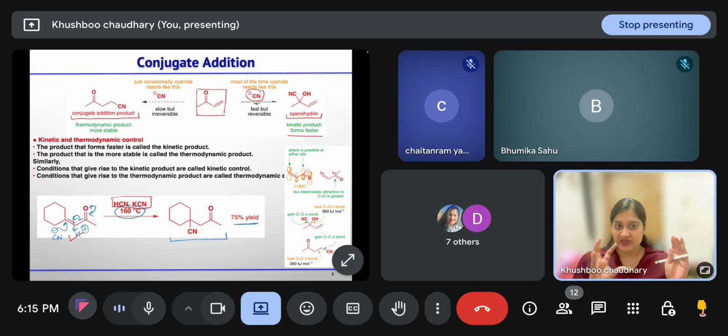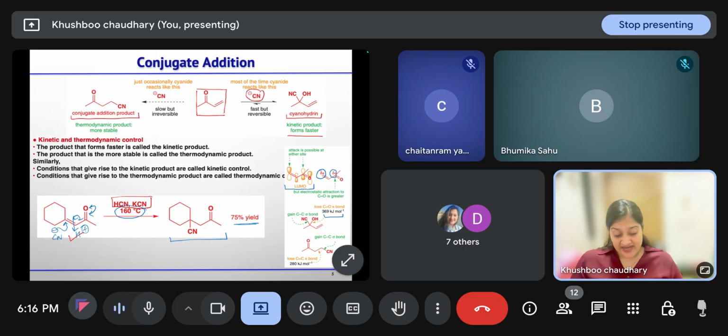Now, what is the difference between the 1,2 addition and 1,4 addition product? Let us consider that this is your LUMO, and we have a partial positive charge at the beta position and a partial positive charge at the carbonyl center. So, two electrophilic centers are there in the molecule. In 1,2 addition, we are breaking one pi bond and forming two sigma bonds. The pi bond that is lost is the carbon oxygen pi bond, which has higher energy than the two sigma bonds formed in the reaction.